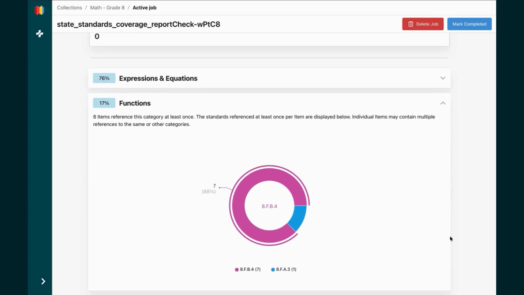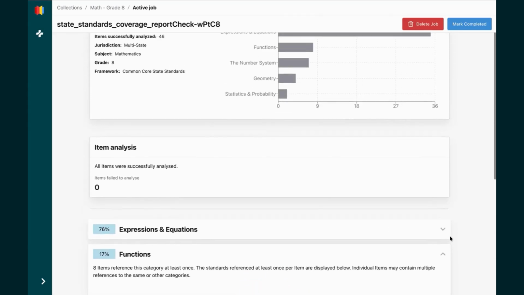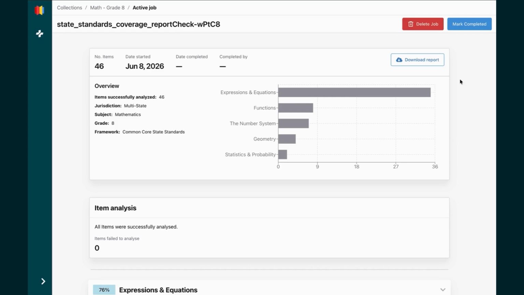I can then dig into individual areas. Perhaps I look at functions. I can see there's 8 items that align with functions, but the majority are actually looking at standard code F.B.4. So more of these questions are around using functions to model relationships.